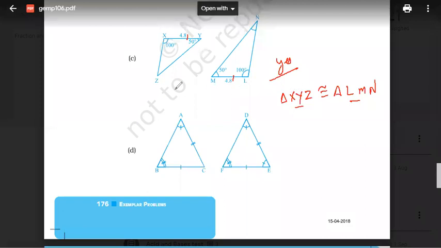Sricharan? See, we start with angle X. Write down XYZ, write down this one triangle with any order, doesn't matter. So for the second triangle, angle X is equal to angle L. So L. Angle Y is equal to angle M. Example is only one, Mansa. Example for triangles and congruency is one only. Okay.